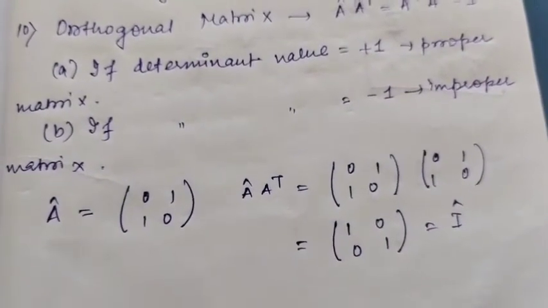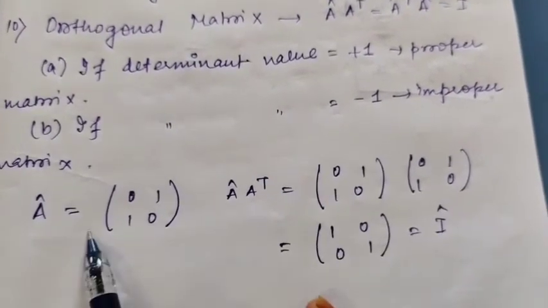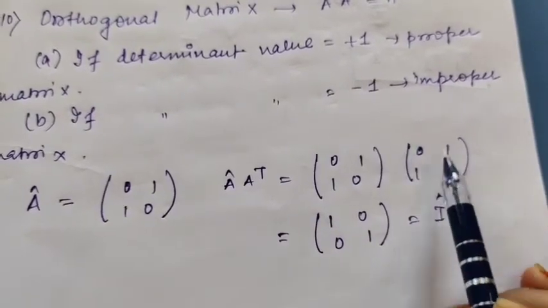For example, suppose I am considering this matrix 0, 1, 1, 0. The transpose of this matrix is what? The rows will get converted into columns. So 0, 1, 1, 0.